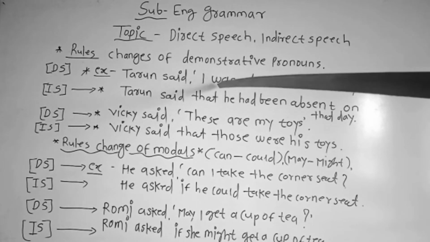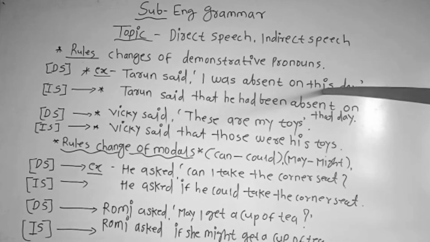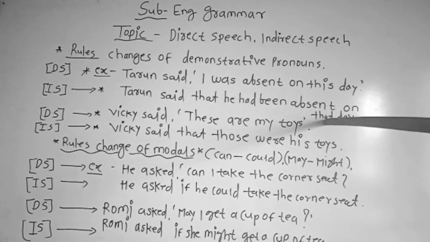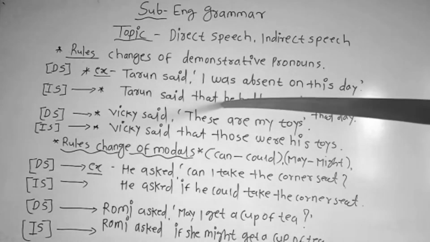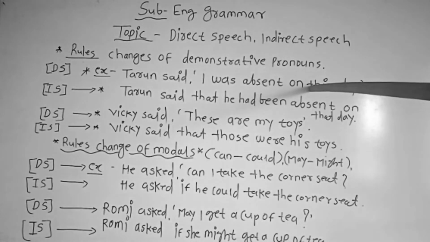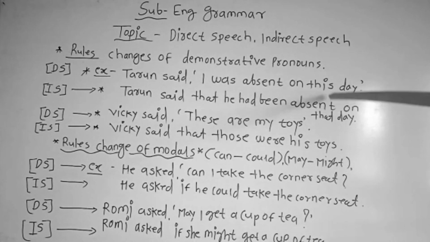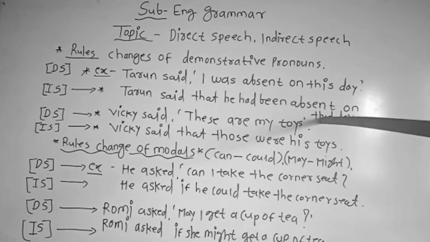So here, "this" will change into "that." According to this, we have taken two examples, direct speech and indirect speech. "This" is used in the direct speech, and in place of it we have used "that."